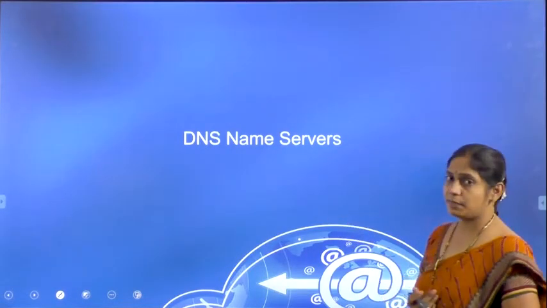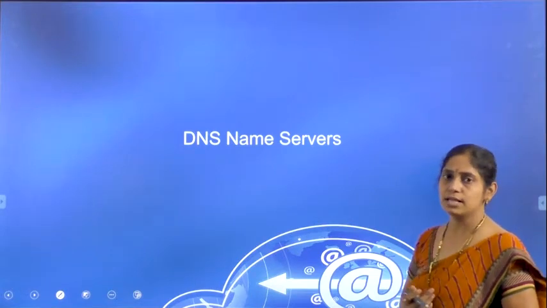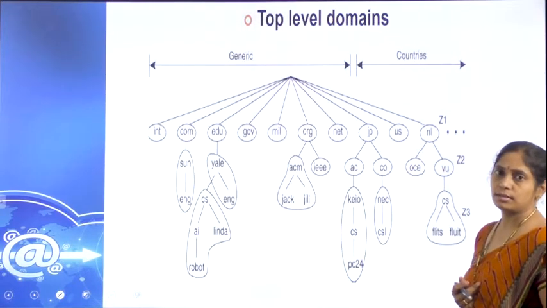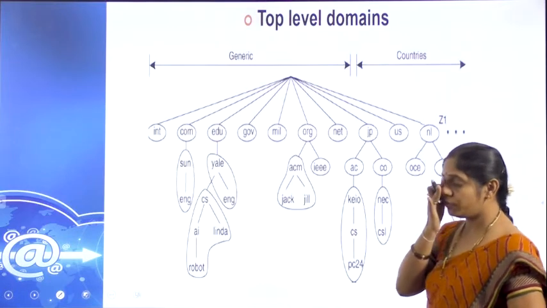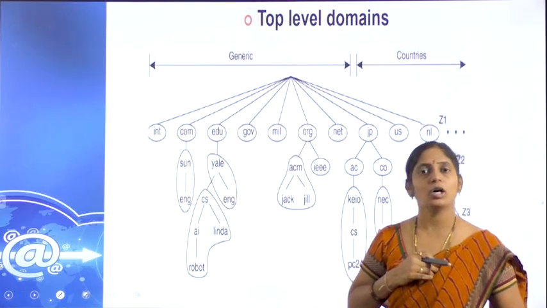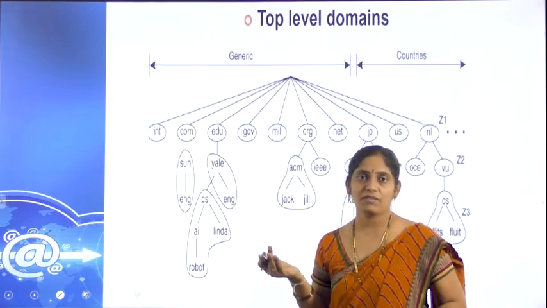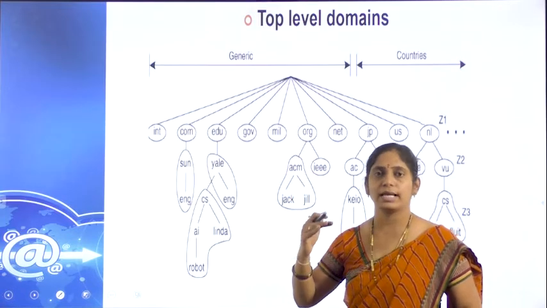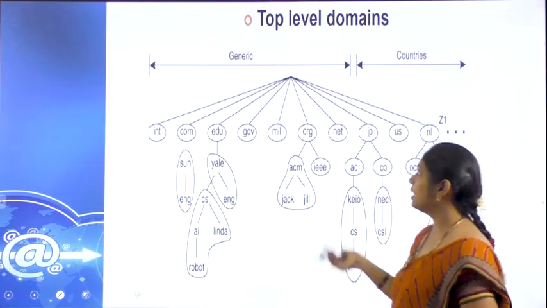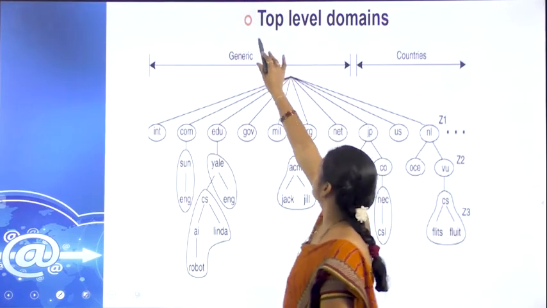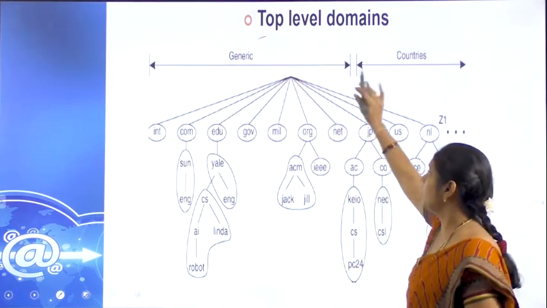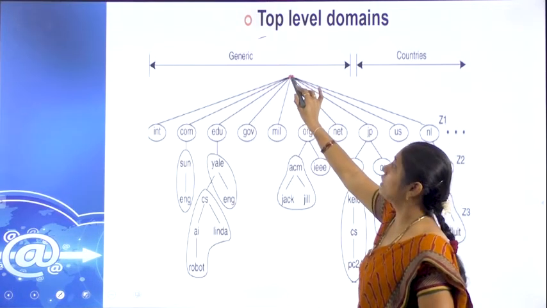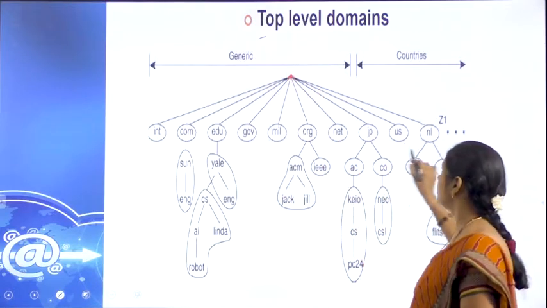Coming to the next, DNS name servers. What is a name server? What is a server? It maintains the information, right? See, we have different types of servers, which are maintained at all the levels. What are the levels we have seen? The first one is the root level, the second one is the top level, the second level, and likewise. If you see, this dot represents the root level. For example, here these many levels we discussed. This is the dot level, nothing but the root level,